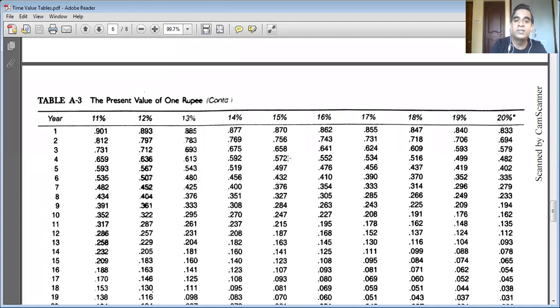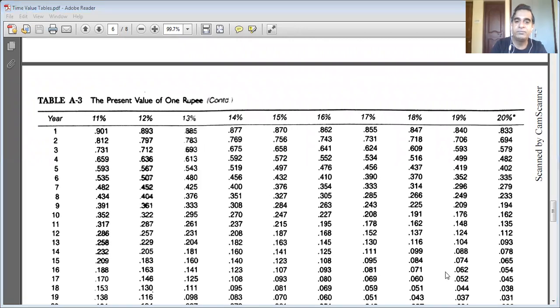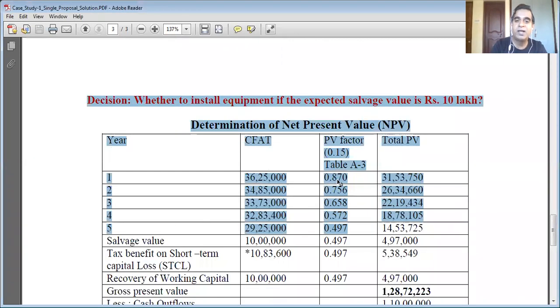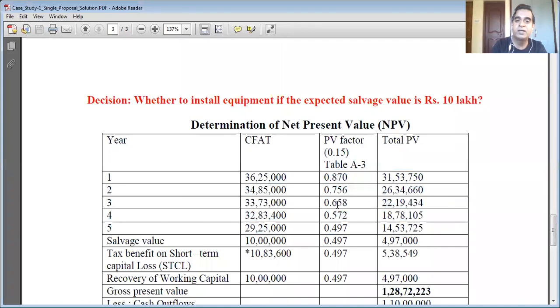We are going to note down the present value factors and put them into the table. So year 1, the present value, can anyone read loudly? 0.870. Yeah, 0.870. Keep reading. 0.756, 0.658, 0.572, 0.497. Yeah, for 5 years enough. So these values we are going to fill in here now. Have we written the values properly here for year 1, year 2, year 3, year 4, and year 5? Are they correct?